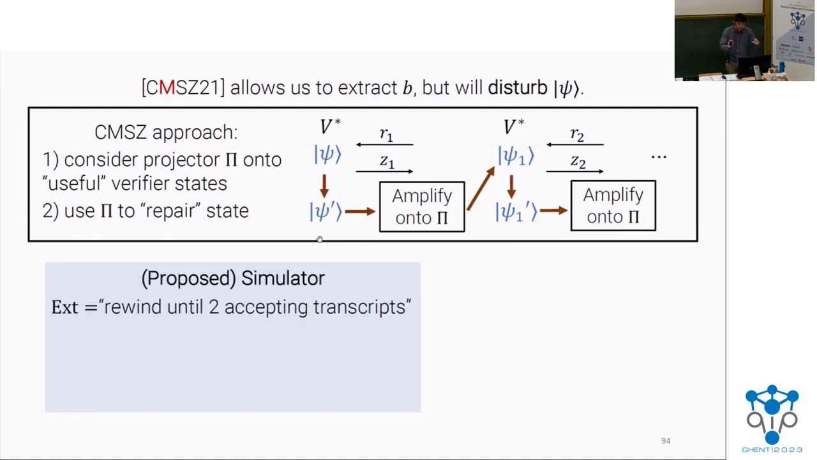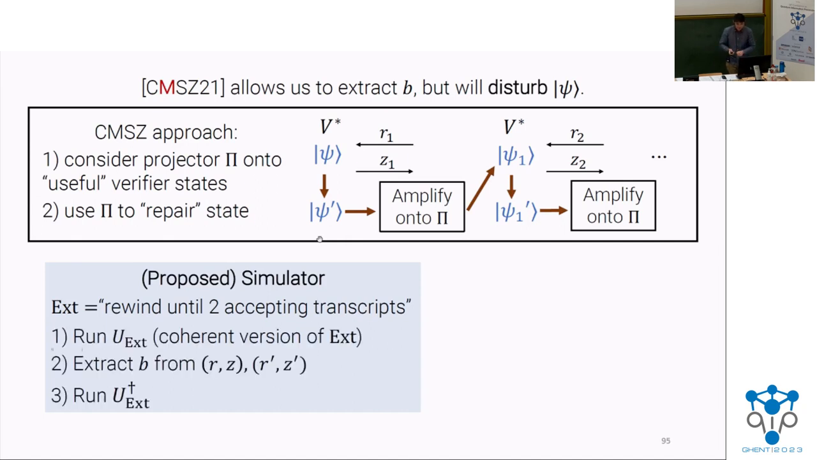And so with this in mind, the natural thing to try for extract and simulate is the following. You consider a variable time procedure, which is basically run the CMSE rewinding algorithm until you get 2 accepting transcripts. And what we'll do is try to run this forward, produce the extracted bit B, measure that, and then uncompute everything. And when will this work?